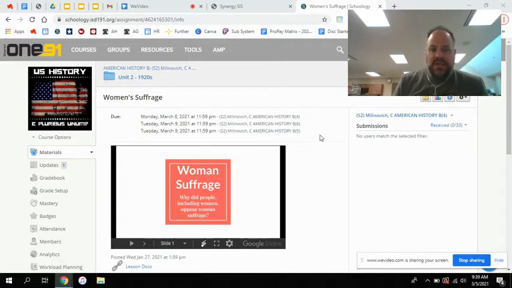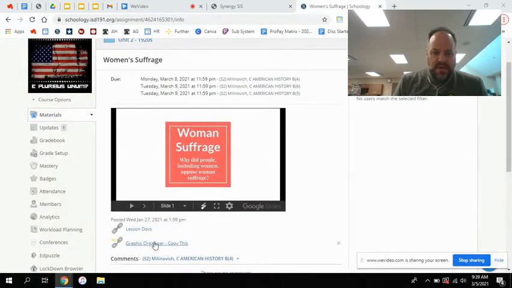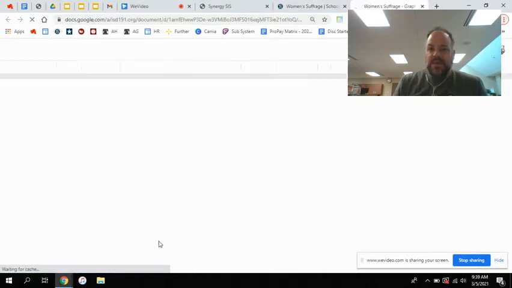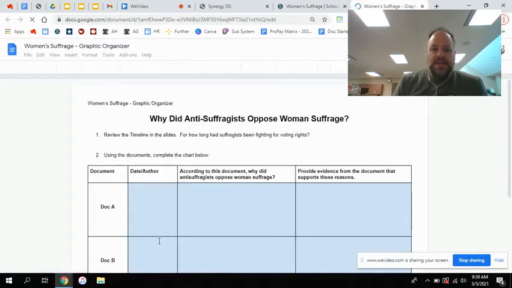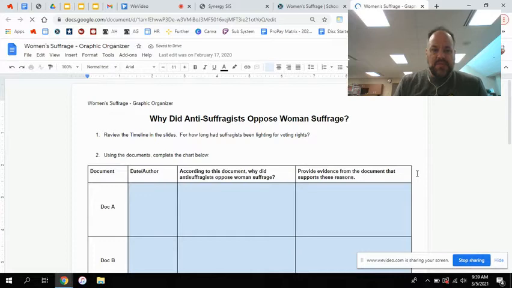If you look on the calendar posted today, this assignment called Women's Suffrage is posted. So if you click on that and open it up, you're going to need the graphic organizer down at the bottom. So if we open that, it looks like this, and this will look familiar. It'll look very similar to some of the things that we've been doing lately.